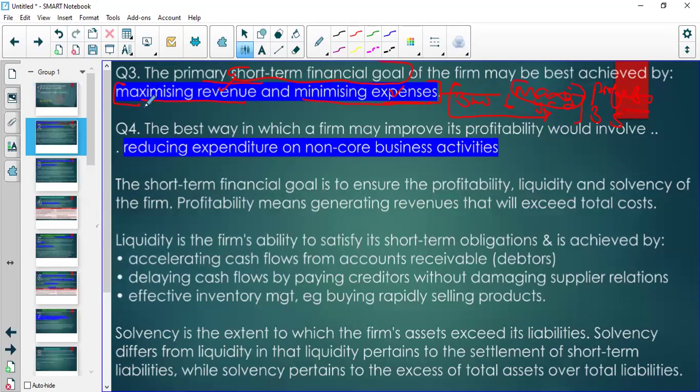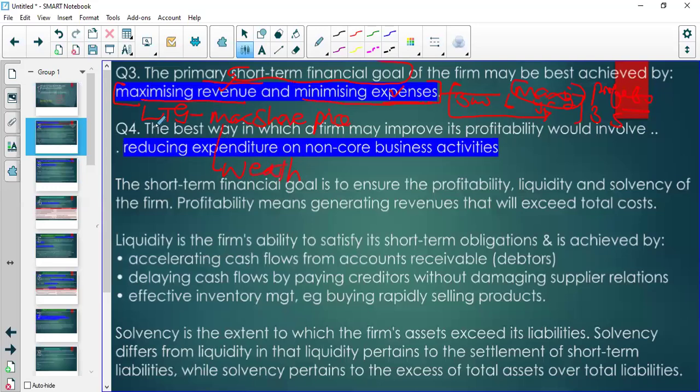Whereas the long-term goal will be to maximize share value, share price. In other words, that means maximizing the wealth of shareholders.